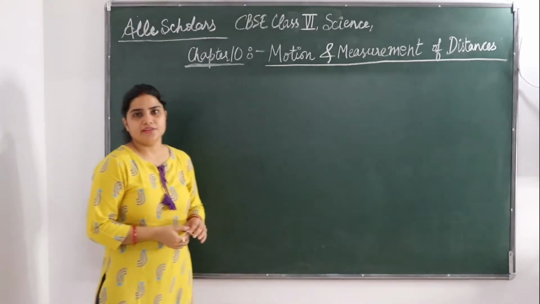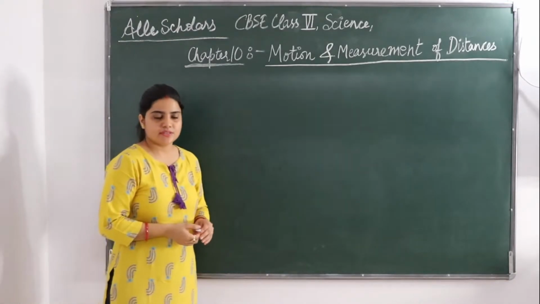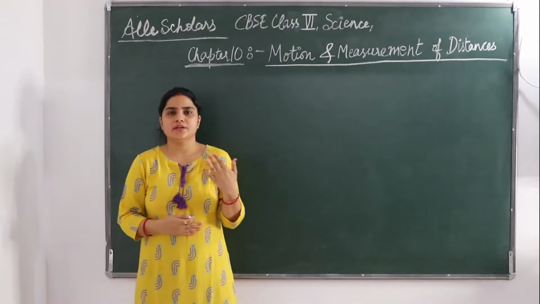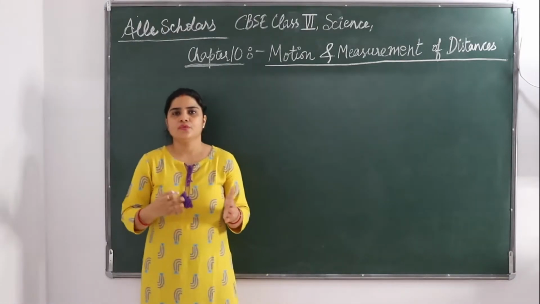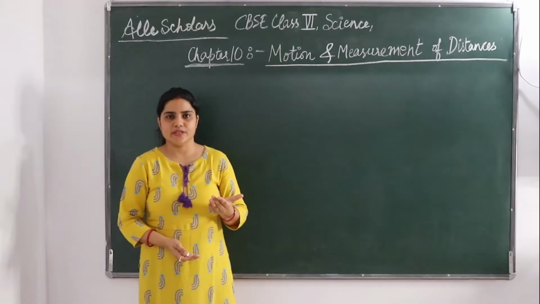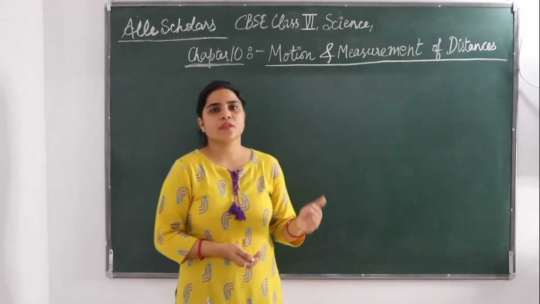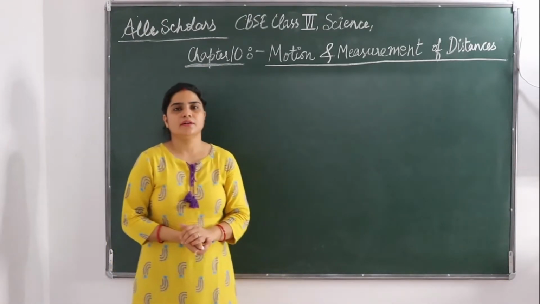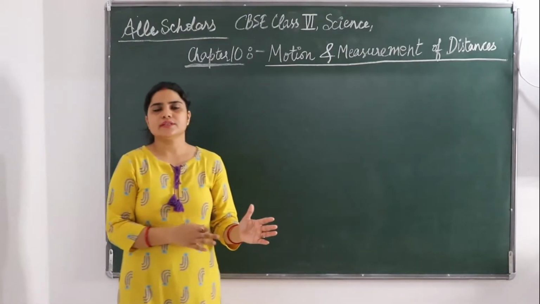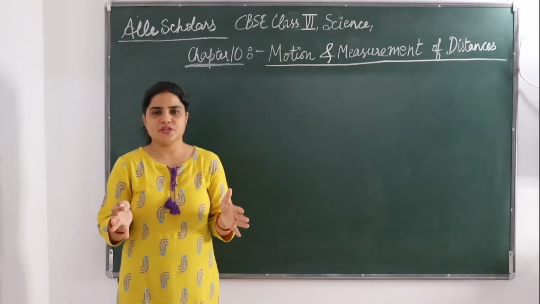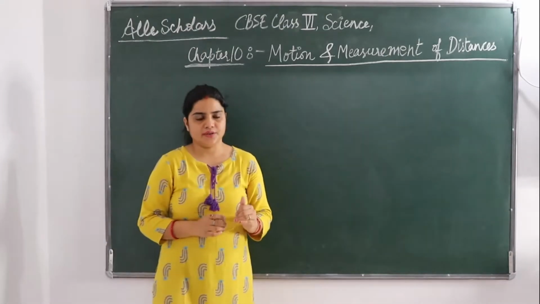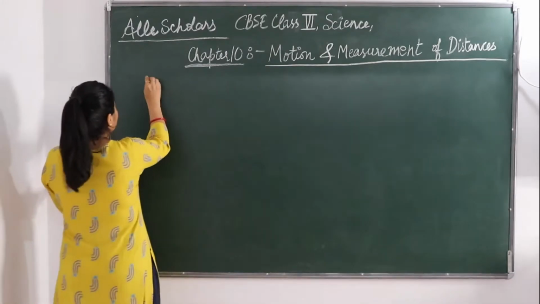Today I will be taking the 10th chapter, that is motion and measurement of distances. Here we are going to see about transport, how there is an evolution in transport from ancient time to the 20th century, how transport has evolved. Then we are going to see about measurement and length, how measurement is done and what is the role of the length of any object or any place. Then we will see some standard units of measurement. Fine. So let's start with transport.